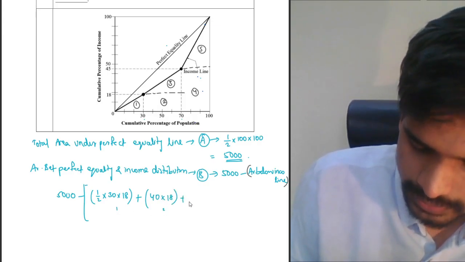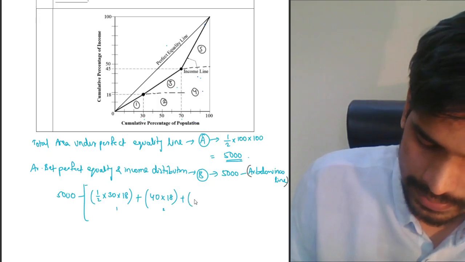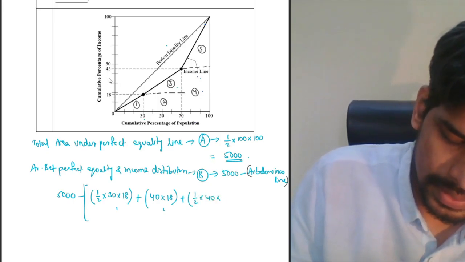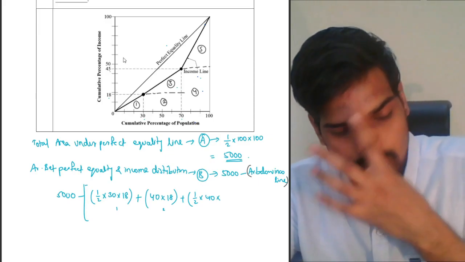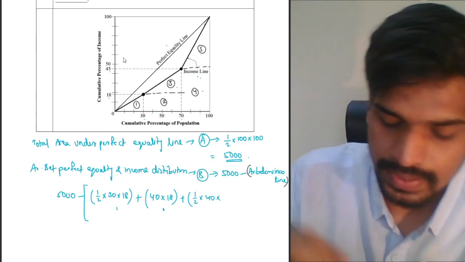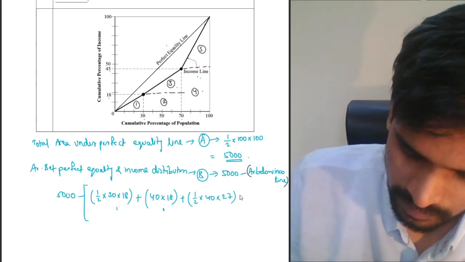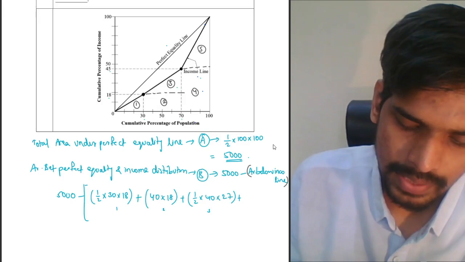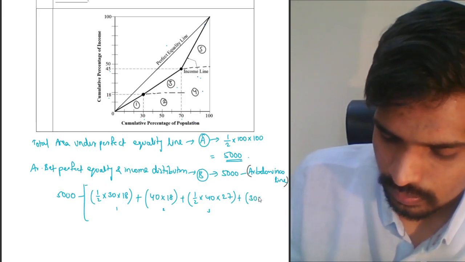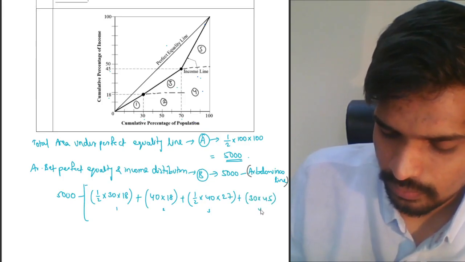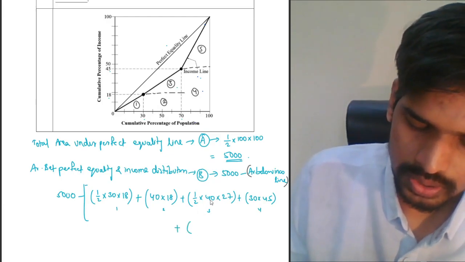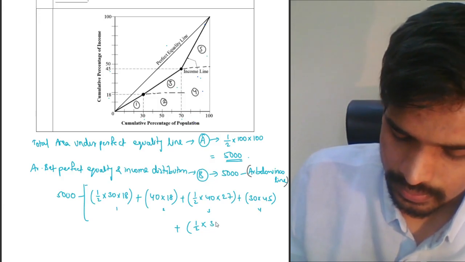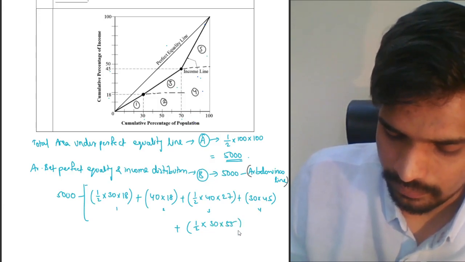This is 1, this is 2. The third portion is again a right-angle triangle: half into base, which is 40, into height, which is 18 minus 45, so that will be 27. That's the third portion. The fourth portion is again a rectangle, 30 by 45. That's the fourth portion. And finally the fifth portion is again a right-angle triangle: half into base, which is 30, into height, which is 55.